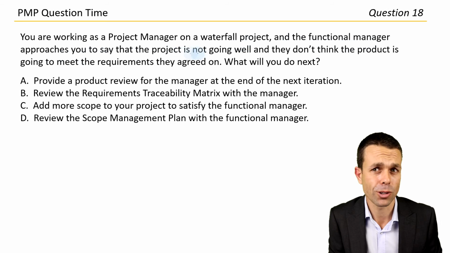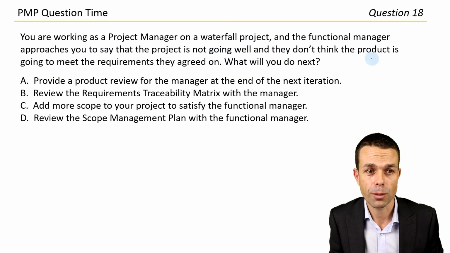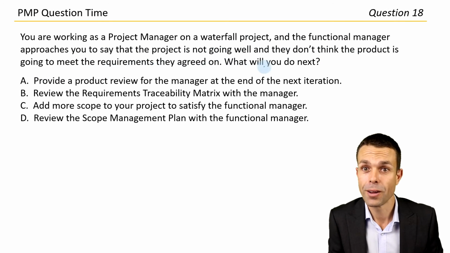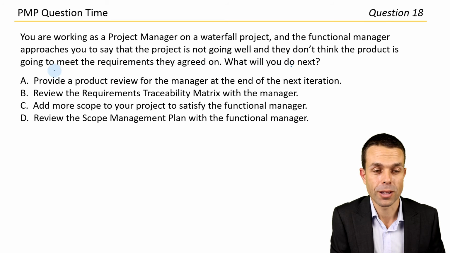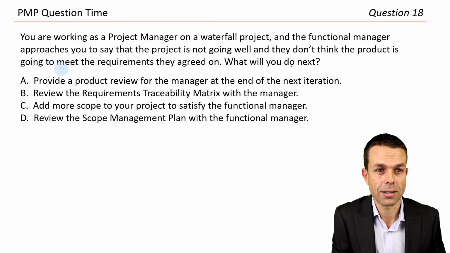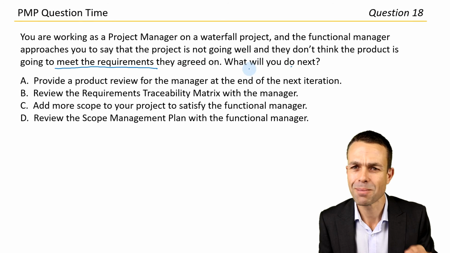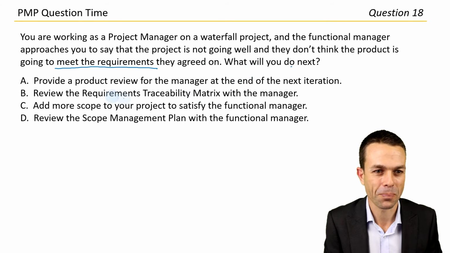You're working as a project manager on a waterfall project, and the functional manager approaches you to say that the project is not going well and they don't think the product is going to meet the requirements that they agreed on. What will you do next? So they don't think the product is going to meet the requirements. How do we know if it's going to meet the requirements? Let's see if we've got any answers here.